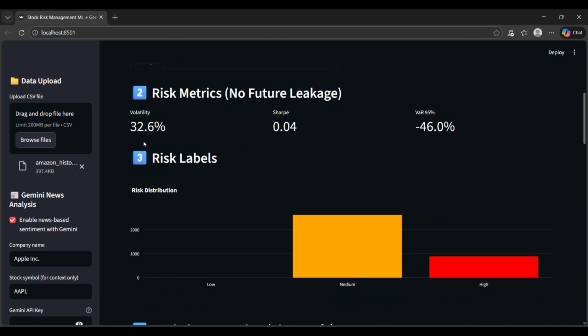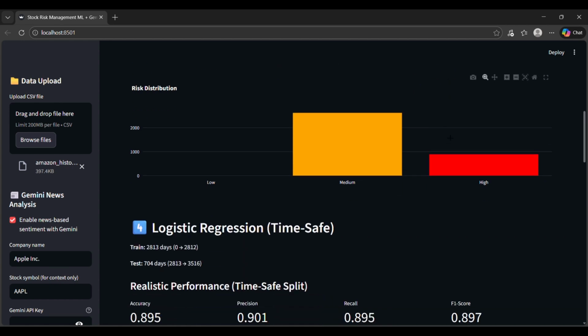You can see here volatility of 32.6%. It indicates that fluctuations are there, but its low value means somewhat lesser risk. Then we see the Sharpe ratio is 0.04, which is quite low. So it indicates that the returns are barely above the risk-free rate. Then this VaR value with 95% confidence has a value of negative 46%. So this negative 46% indicates that there is only a 5% chance that the loss will exceed 46%. Okay, then we can see the distribution.